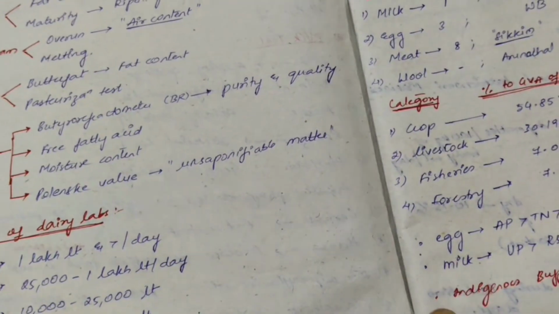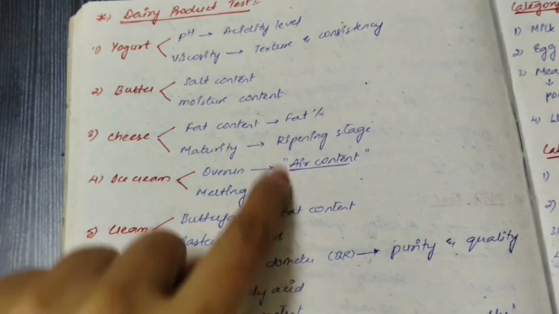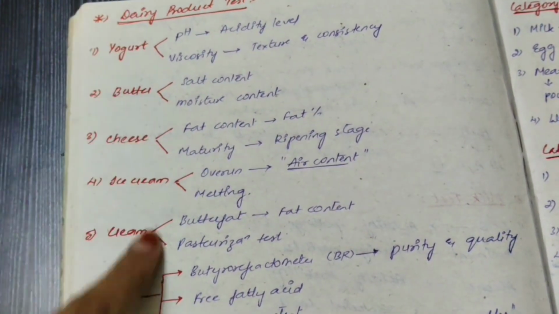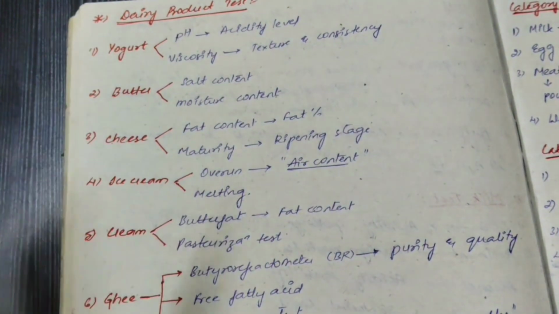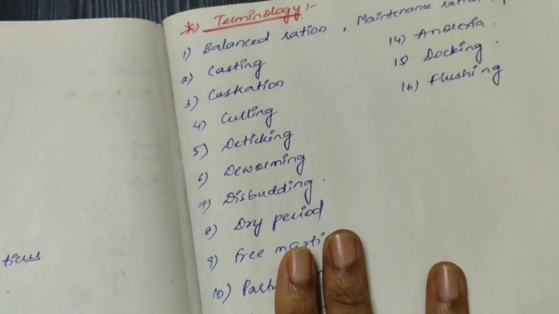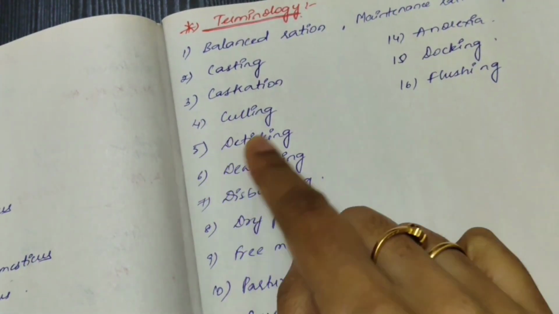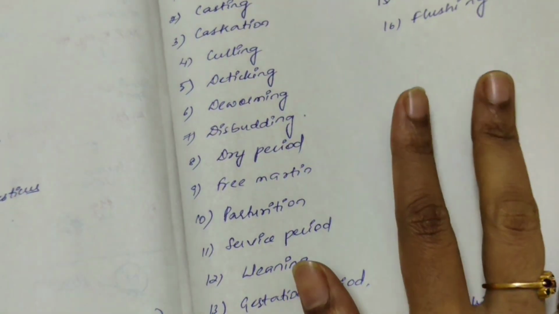After that, ghee standards, and other byproducts of milk are also important, like yogurt, butter, cheese, ice cream. Generally you will get confused between these, so once clearly learn these differences. After that, today's part covers scientific names, the very important deficiencies and disorders, and a few terminologies. If they ask any definitions, like what is culling. Generally culling and weaning are important.